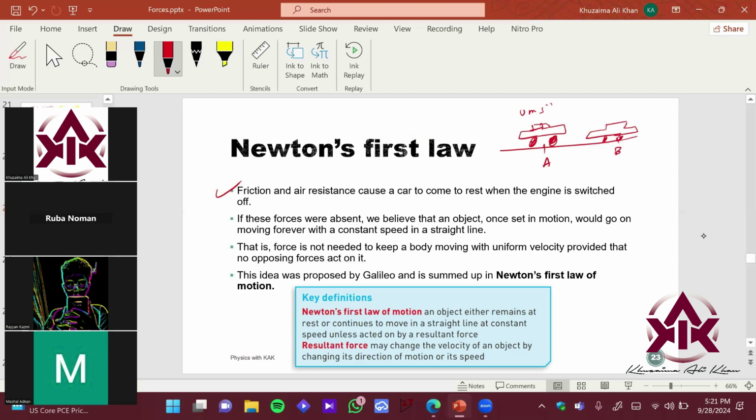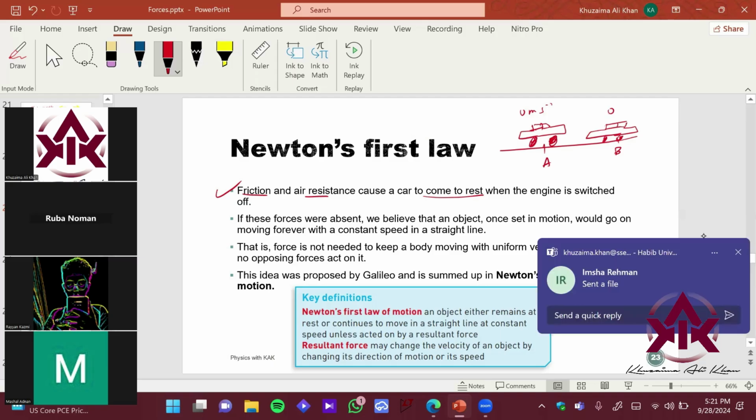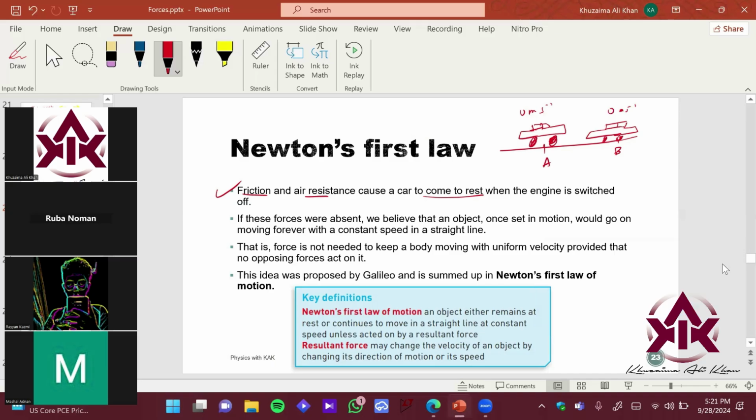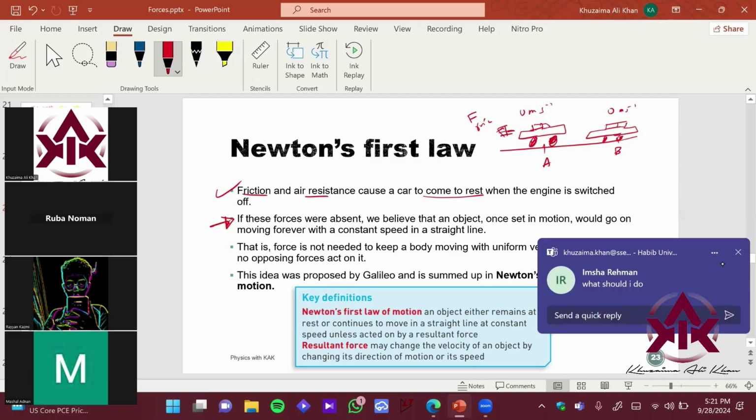So the first sentence is saying that on Earth, where you have friction and air resistance, if you leave your accelerator, the car would come to a rest after some time, right? Or you switch off the engine. It makes sense, right? So here it came out to be 0 meter per second. Okay, so imagine that if there was no friction, so what would happen, Ryan? If there was no stopping force, what would happen?